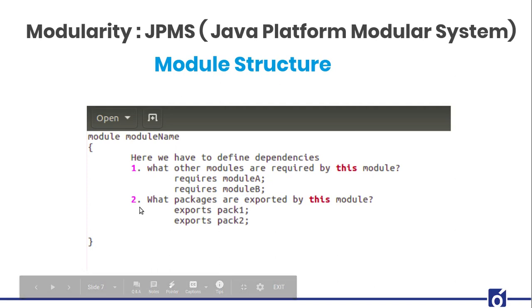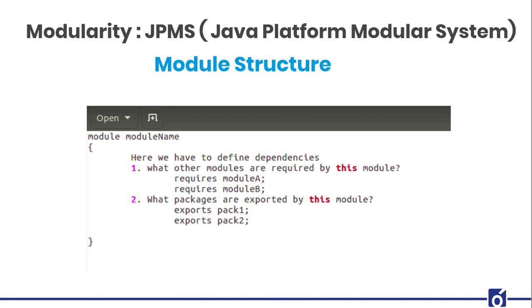Then there comes the second thing which we specify inside our module-info.java file. What packages are exported by this module? Suppose this particular module of which we are seeing this module-info.java file contains a lot of packages. There is pack 1, pack 2, pack 3, pack 4, and a lot of them. But I just want to export 2 packages towards the outside world. The rest of them I just want to have for myself.